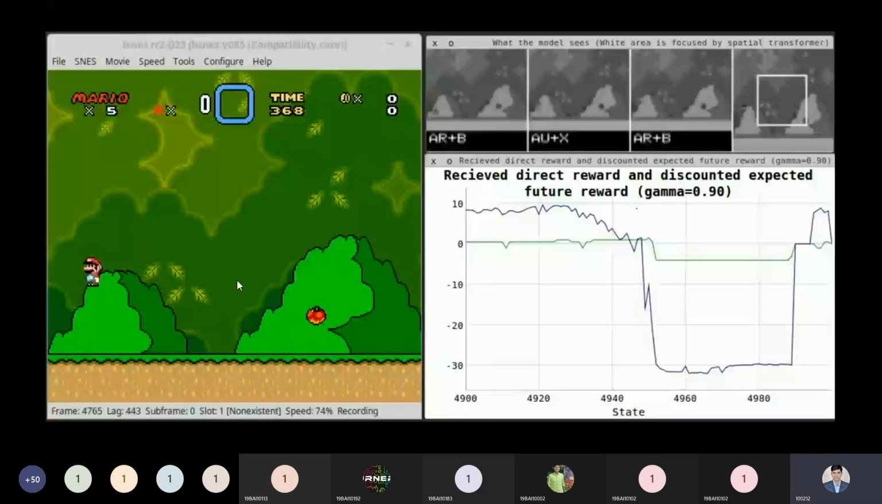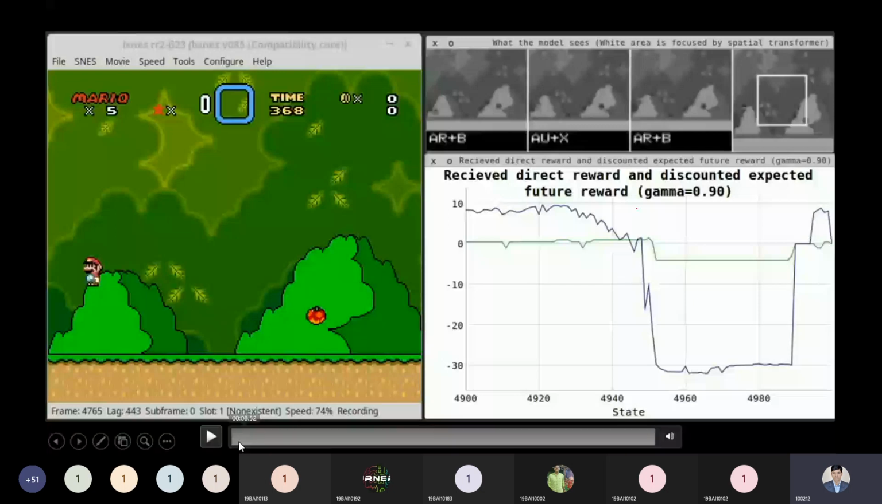Before that, let me know once again, is this screen visible? The Mario game and the other part, the simulation version, followed by the graph. Is it visible to all? Yes, sir. Okay, so now I have started my video.